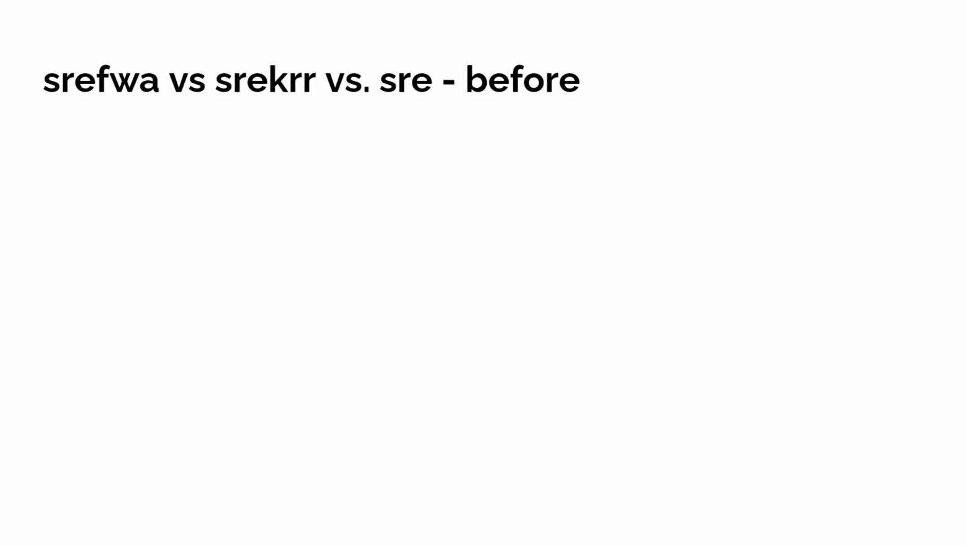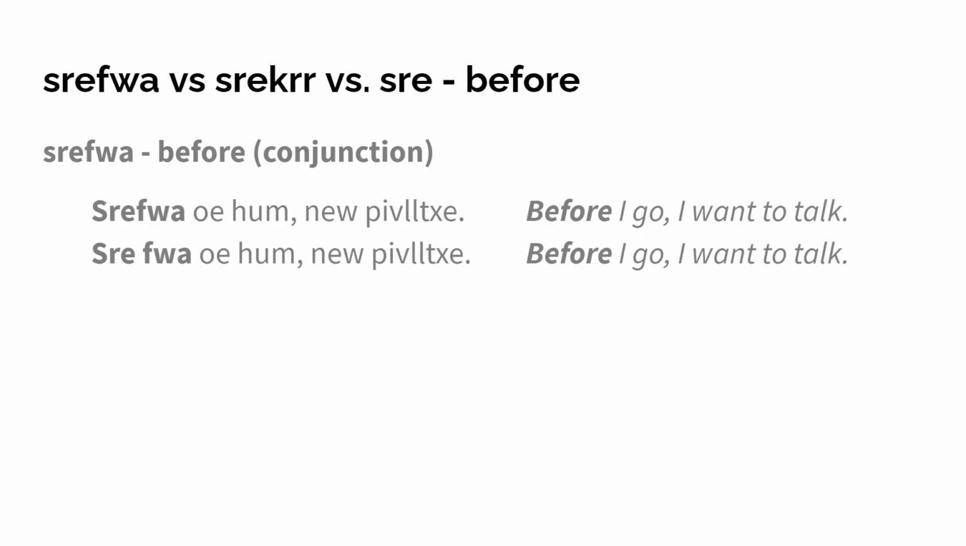Let's look at srefwa versus srekrr versus sre. They all mean before, but what's the difference? Probably if you know a bit about some Natmi words, then you will already know this, but let's look at them together. First we have srefwa, before, which is a conjunction. Srefwa oehum neopivit e. Before I go, I want to talk. You will notice that it comes from srefwa, so before the thing which is. Srefwa oehum neopivit e, it means exactly the same. I mean, these two words just have become one over time.